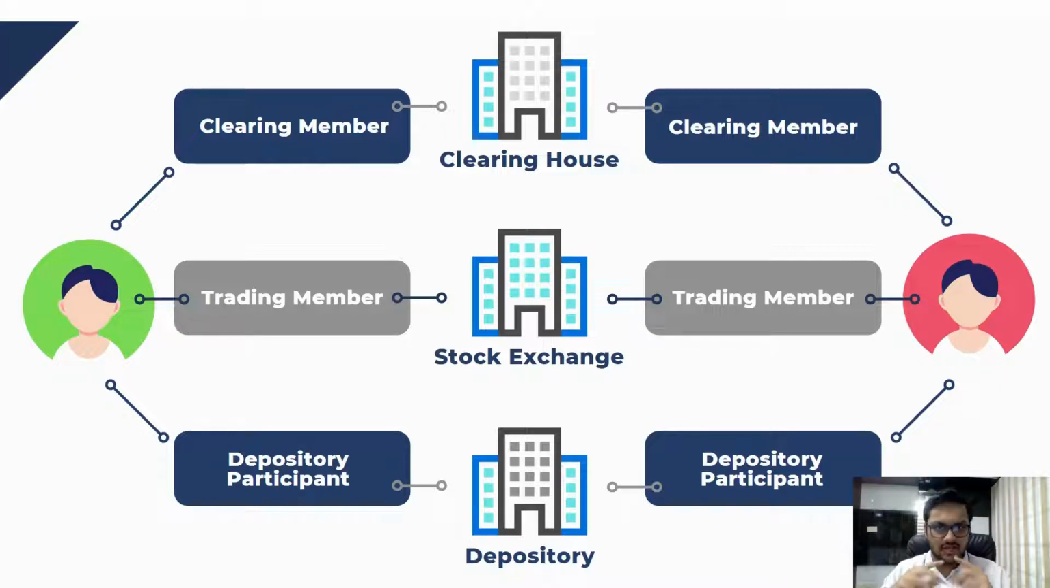So first of all, the trade, the transaction, should happen. After that, the transfer of money, and after that, the transfer of shares. These three things are important.